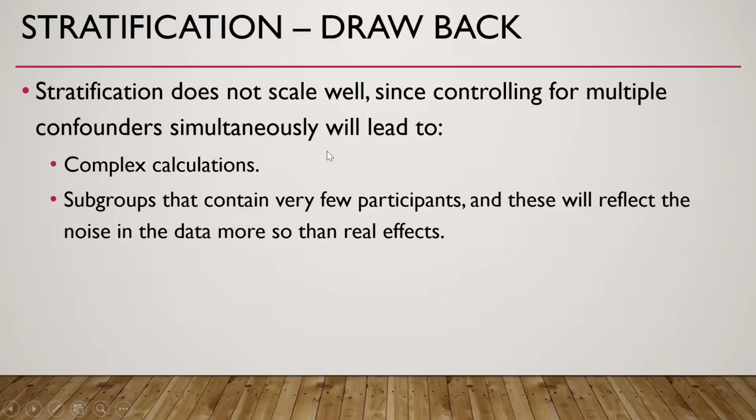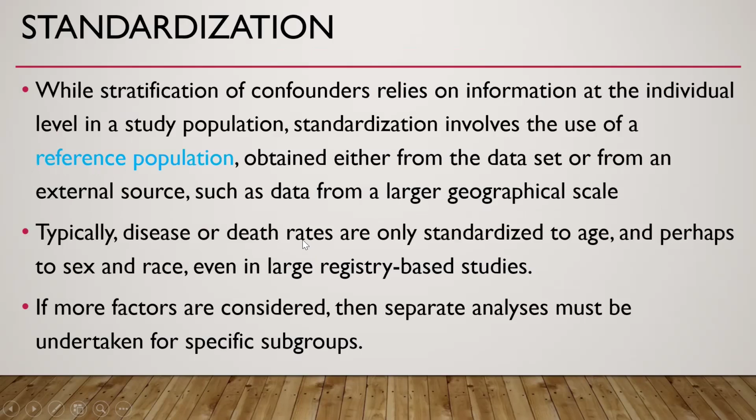Stratification does not scale well since controlling for multiple confounders simultaneously will lead to complex calculations. It will lead to subgroups containing very few participants, and these will reflect the noise in the data more so than real effects.